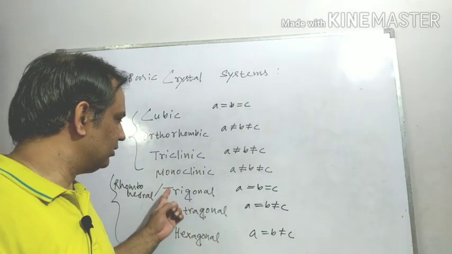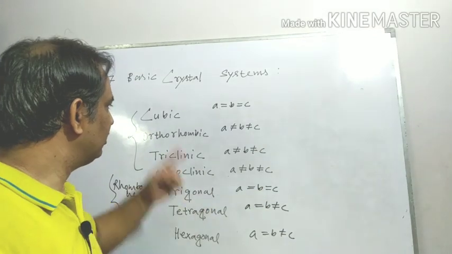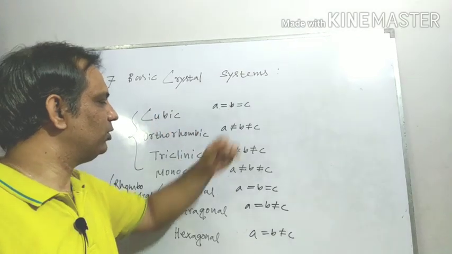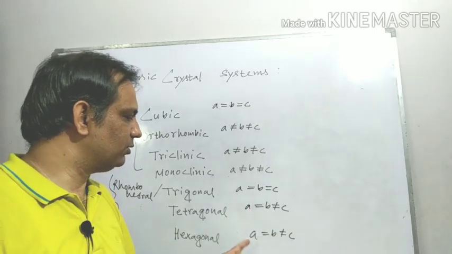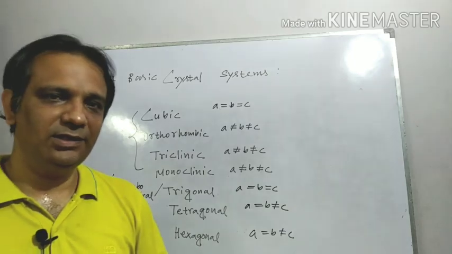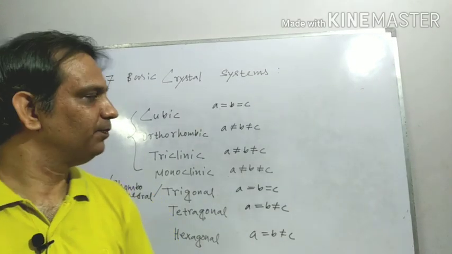In the L system, the first member, trigonal, has A equal to B equal to C, exactly like in the X system the first member is cubic, where A equal to B equal to C. But in the other two L systems, A equal to B not equal to C. I think this is clear to all of you and already you have memorized.